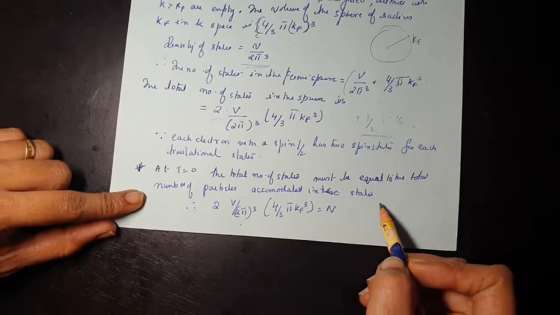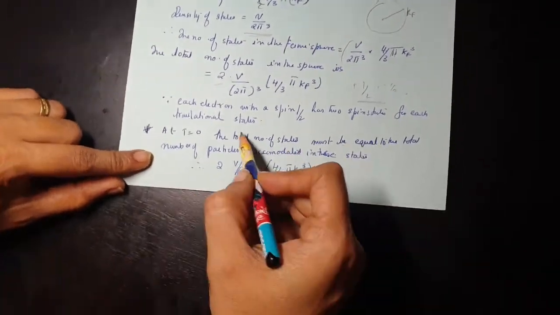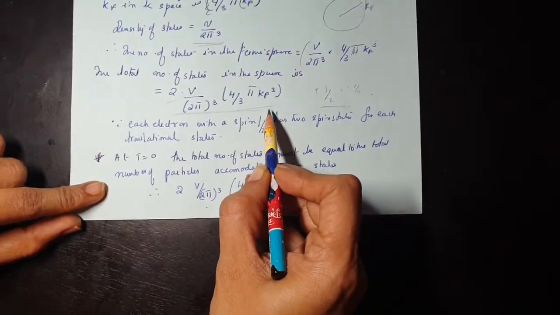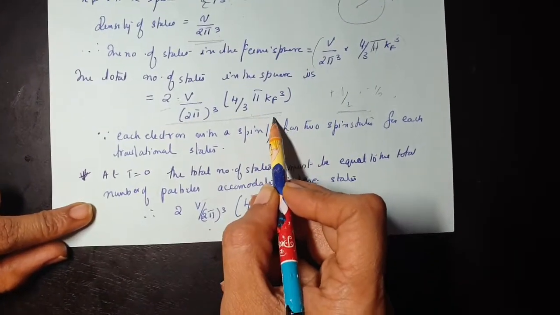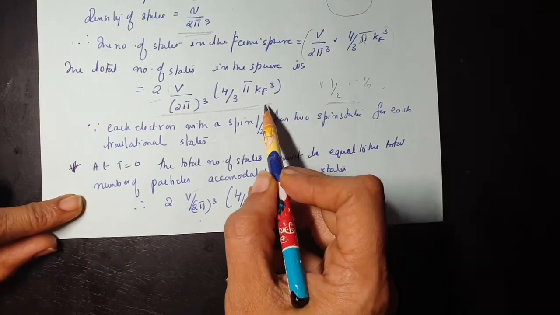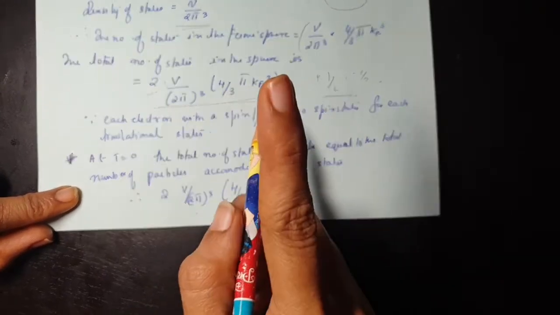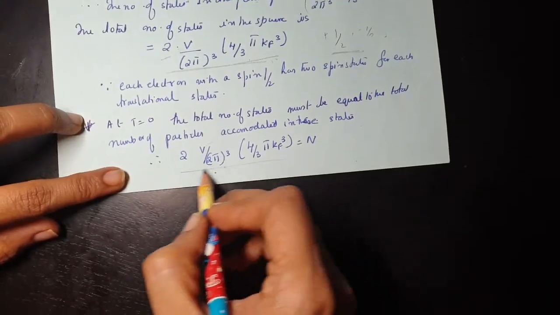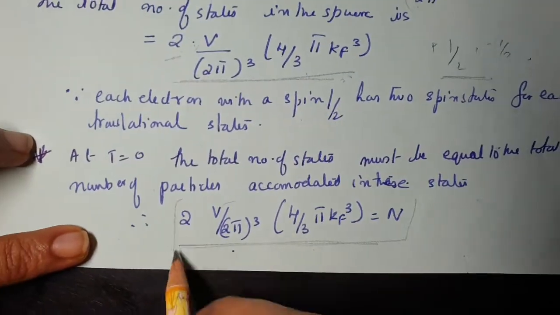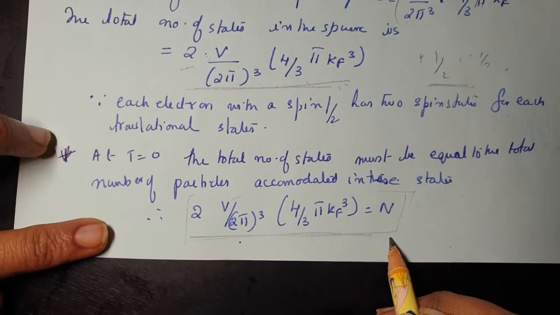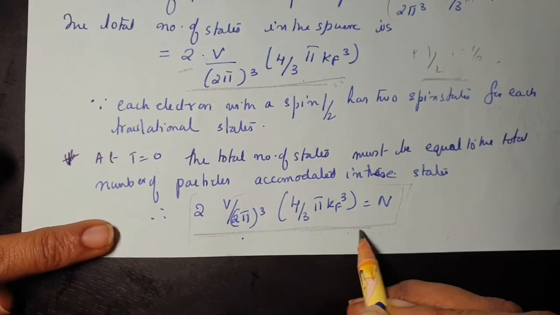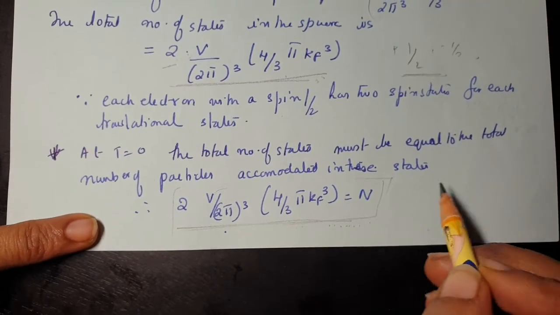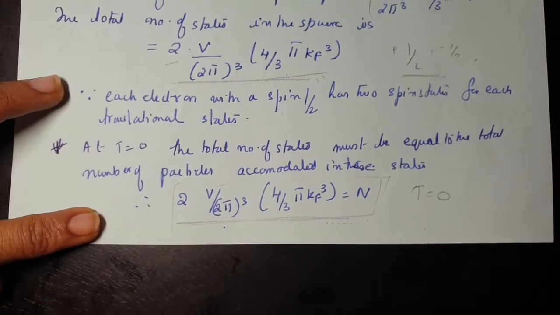At temperature T equal to 0, all the states up to this state are filled, and only one electron can fill one state. So this gives the total number of electrons present inside the system at T equal to 0.